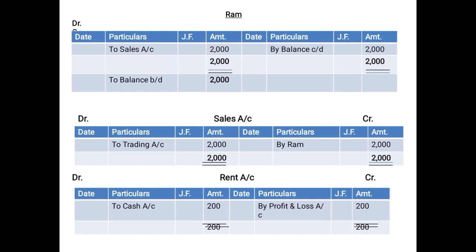And now since sales is being credited in the entry, therefore it will be posted on the debit side as to sales account 2,000. And in case of sales account, you will not record the credit aspect, rather you will record the debit aspect. And what is being debited in the entry? Ram is being debited in the entry. And since Ram is debited in the entry, therefore it will be posted on the credit side as by Ram 2,000.